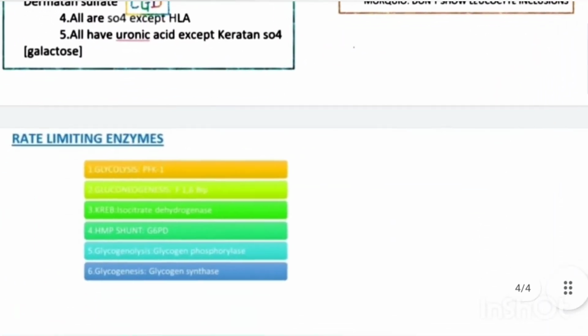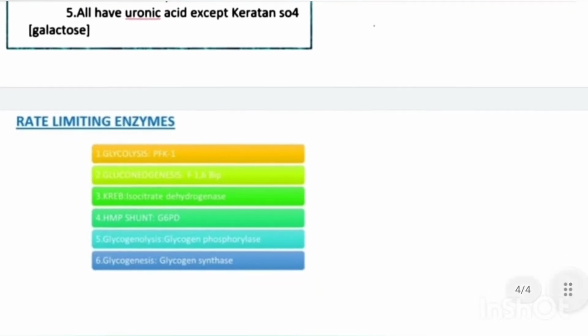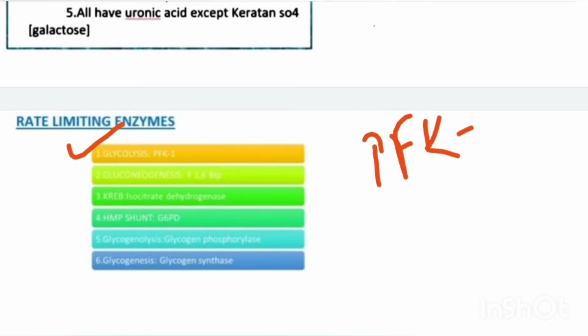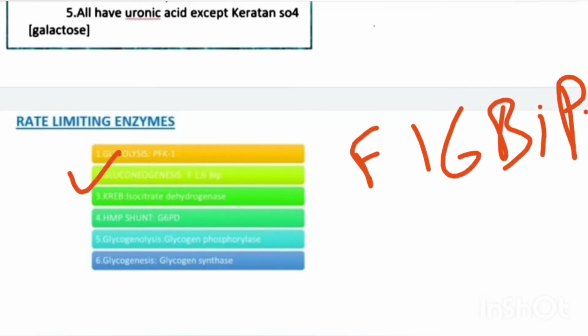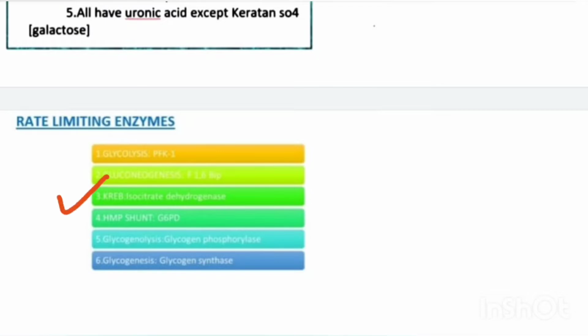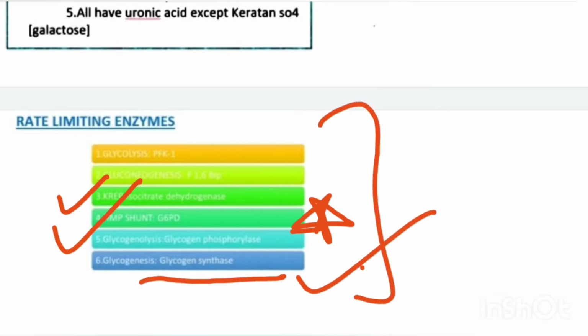Now remember the rate limiting enzymes in carbohydrates. Glycolysis, we have phosphofructokinase 1. Then gluconeogenesis, we have fructose 1,6-bisphosphatase. Then for Krebs cycle, we have isocitrate dehydrogenase, and in HMP shunt G6PD is the rate limiting enzyme. Glycogenolysis, we have glycogen phosphorylase, and glycogenesis, we have glycogen synthase. So these points you can add for the quick revision.